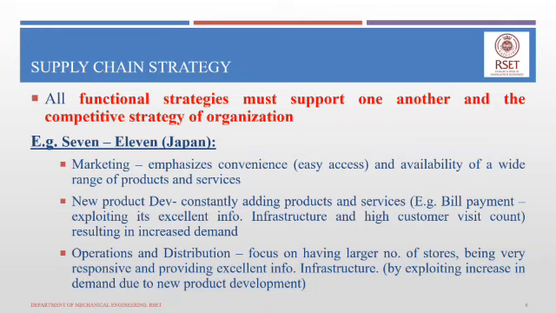Once they keep on adding new services, new customers come in to use them. This increased footfall and the increased revenue generated are used for opening up new stores, improving responsiveness of the supply chain, and improving the existing information infrastructure.